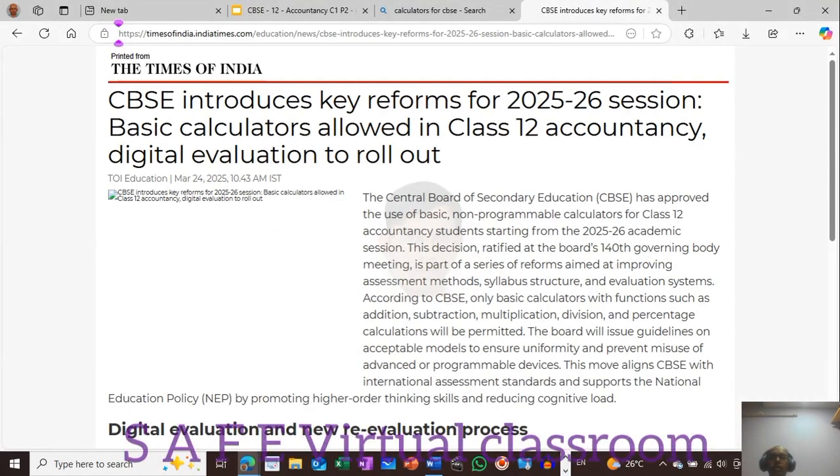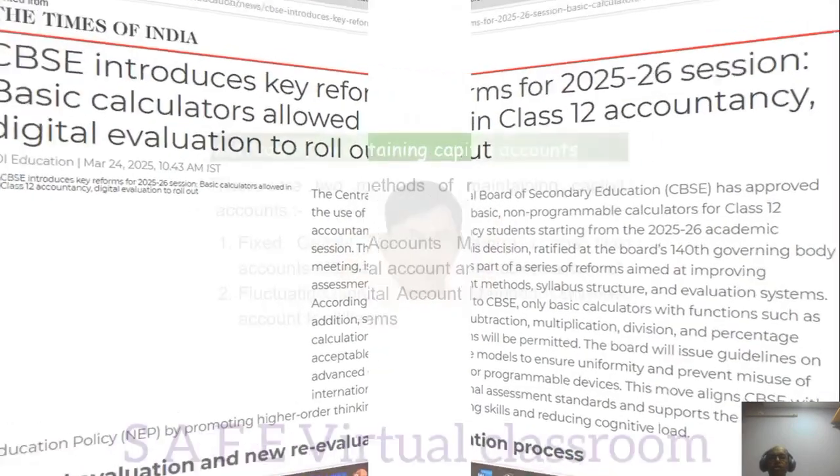This article has come in Times of India, which says that a calculator is allowed for class 12 CBSE. So big relief for the students.